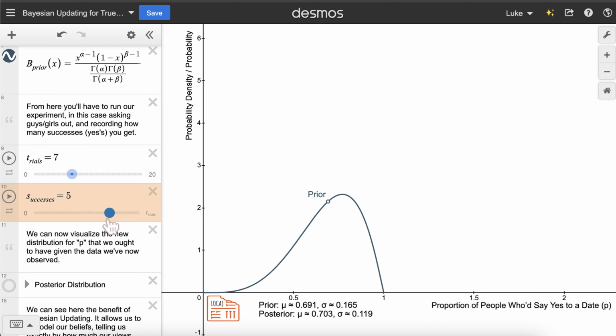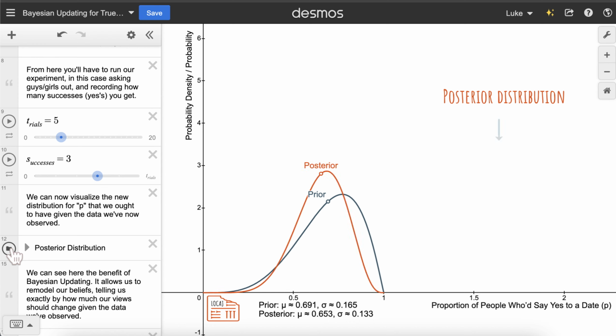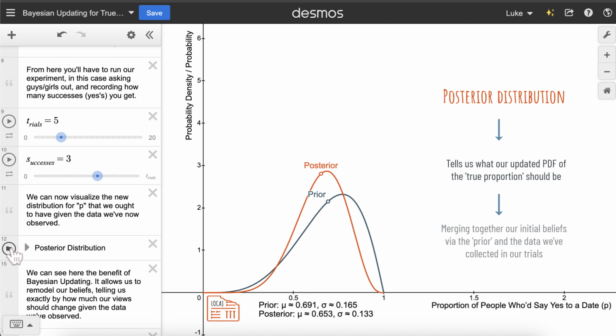Here we imagine that we run trials, asking people out, and record the number of successes, people who say yes to us. For instance, we can envision that we ask 5 people out, and 3 of them say yes. From here, we can define the immensely useful and somewhat magical posterior distribution. The posterior distribution tells us what our updated PDF of the true proportion should be, marrying together our initial beliefs via the prior and the data that we've collected in our trials.